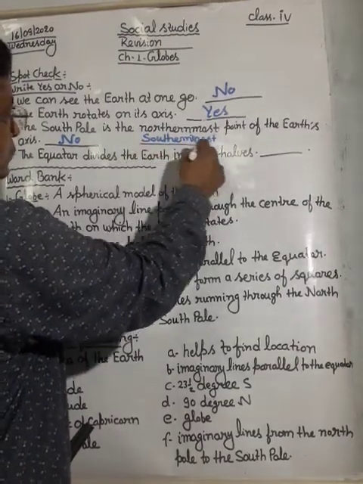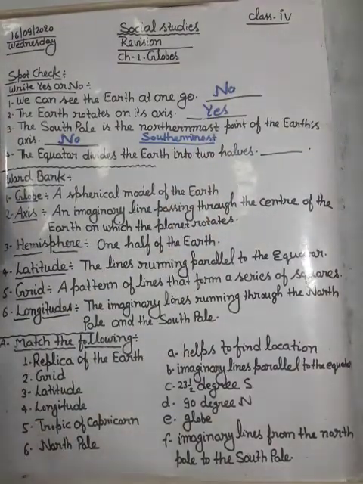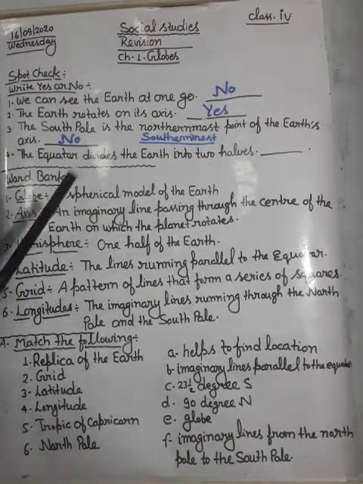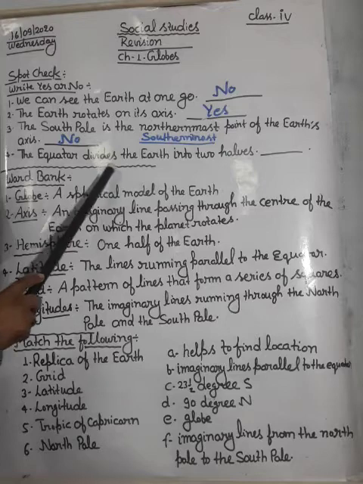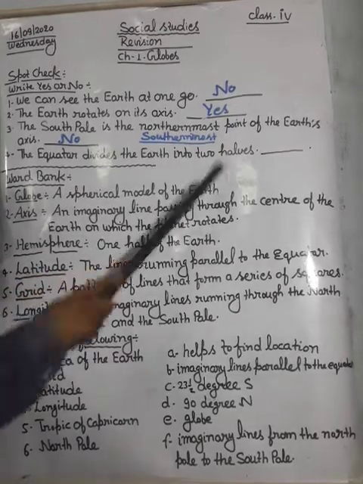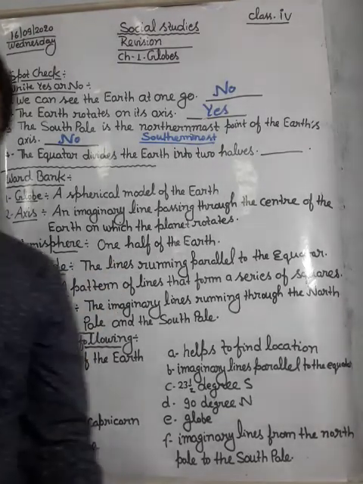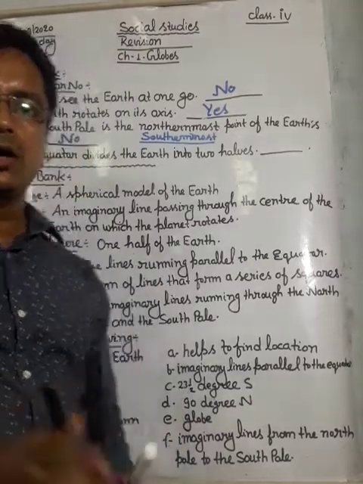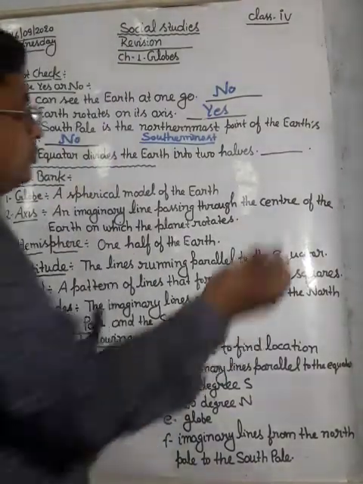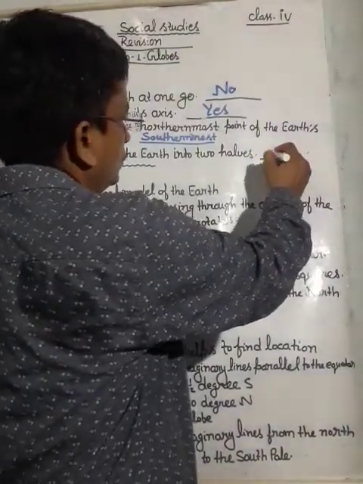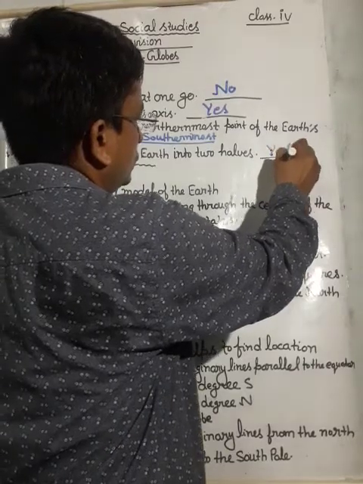The equator divides the Earth into two halves. It is true. Yes.